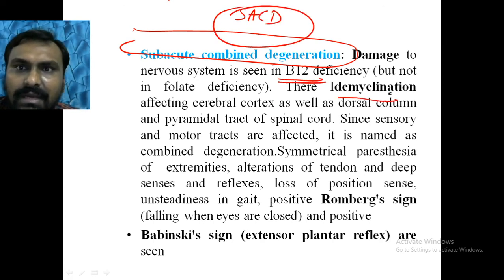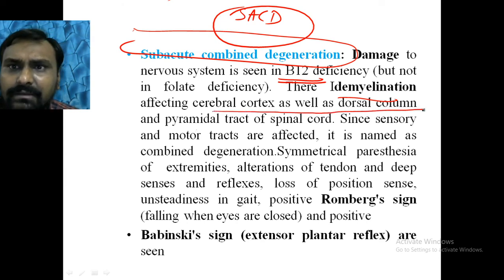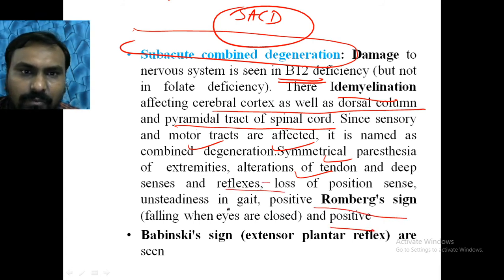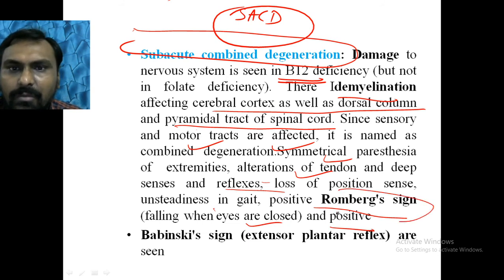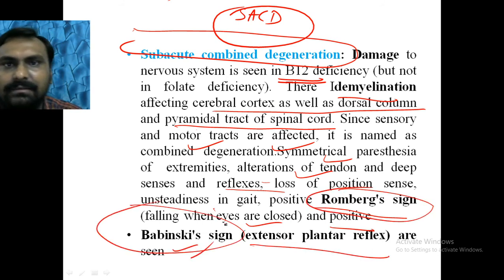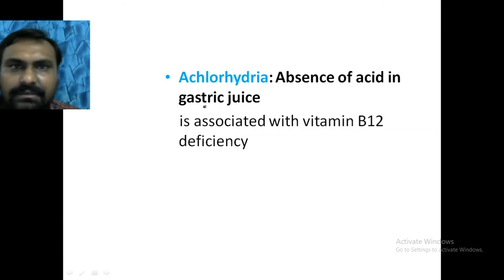So demyelination occurs. Both the cerebral cortex as well as the dorsal column and pyramidal tract of the spinal cord are affected, so sensory and motor tracts are affected. So paresthesia, numbness, loss of reflex, and Romberg sign will be positive, falling when the eyes are closed. That is called Romberg sign. And Babinski sign, extensor plantar reflex, are seen in vitamin B12 deficiency.